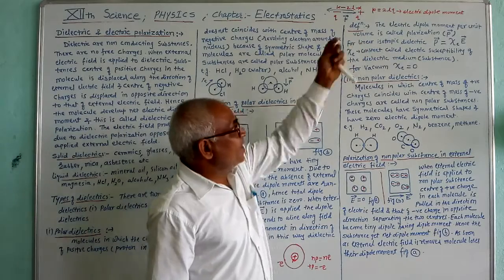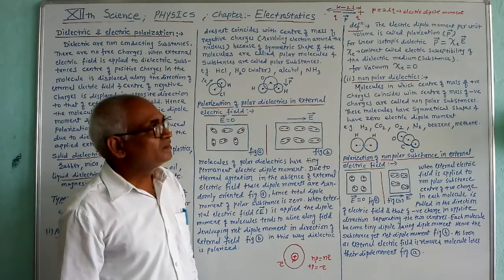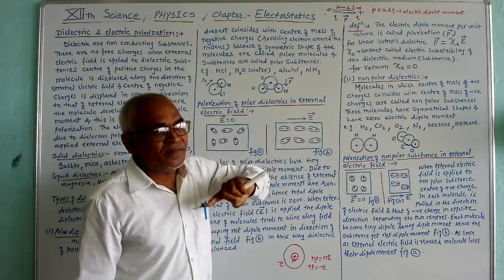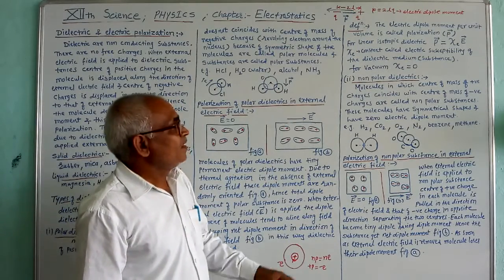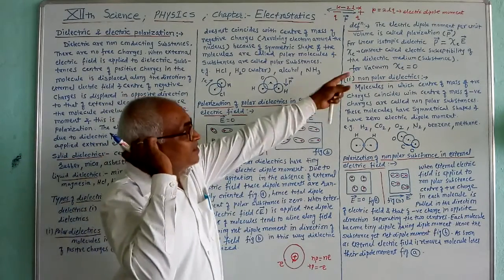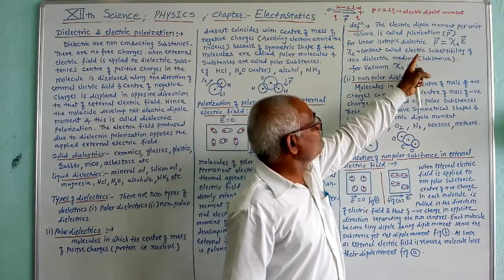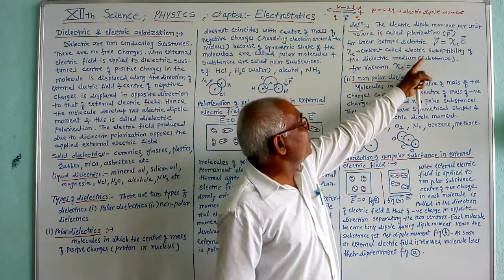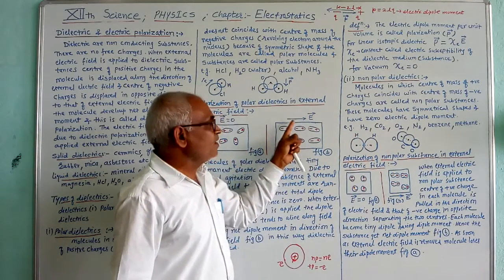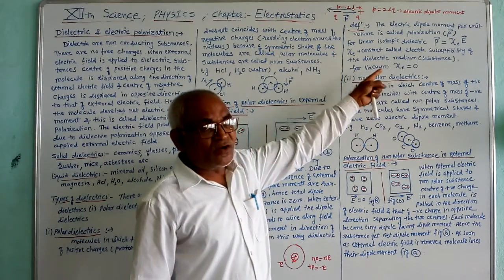Now here we have to see a definition, that is the definition of polarization. The electric dipole moment per unit volume is called polarization, represented by P. And for a linear isotropic dielectric, this P is equal to chi E into E, where chi E is a constant known as the electric susceptibility of the dielectric medium, and E is the electric intensity of this external electric field. For vacuum, the electric susceptibility is 0.